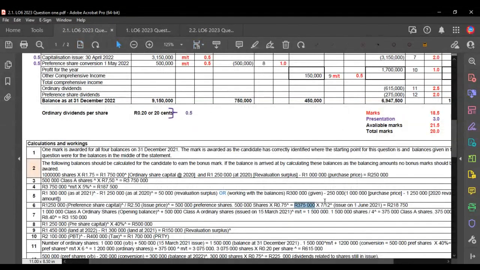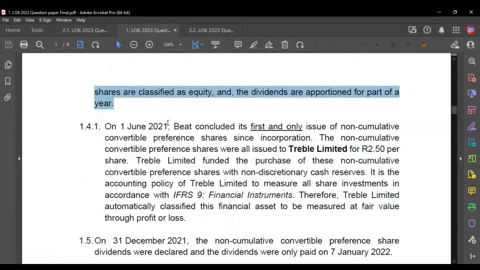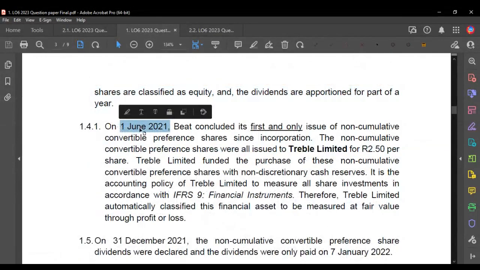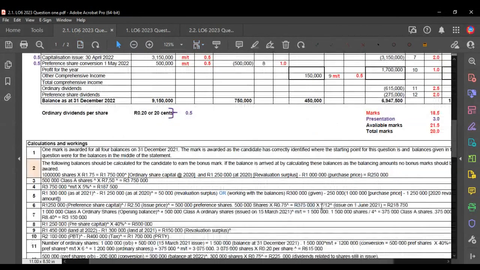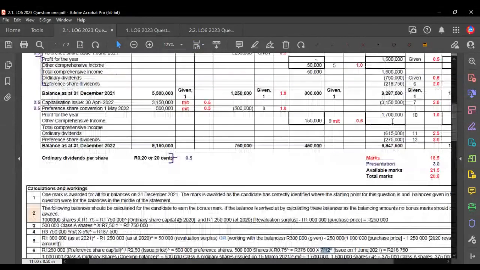Now, let's think about that. How many months have these shares been in issue for? Even though it says June, a lot of people might have gotten stuck with this one and said, oh, June, 6 months. But it was the beginning of June, so it's actually 7 out of 12 months. So there we go, 7 out of 12 months. We apportion the dividends for part of the year, which means the dividend that ends up in our statement is actually 218,750 rand. Okay.